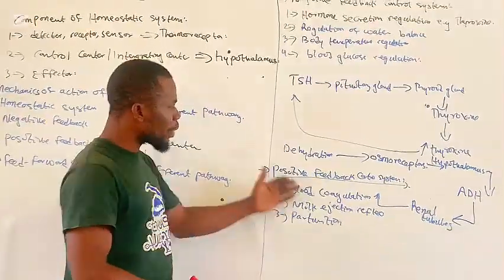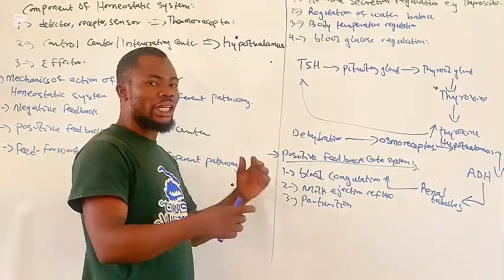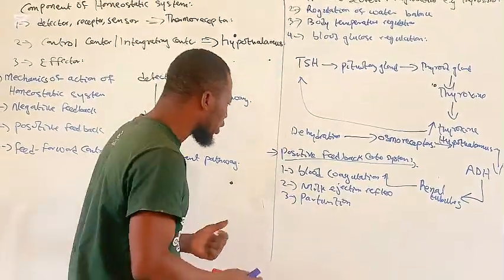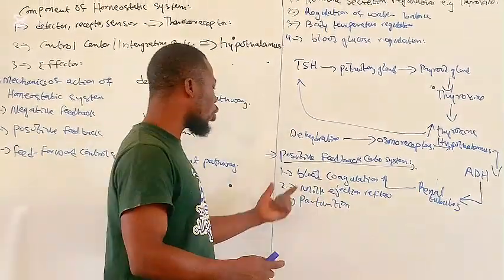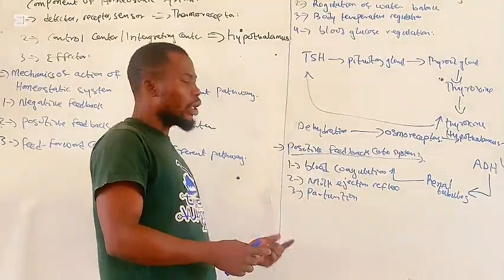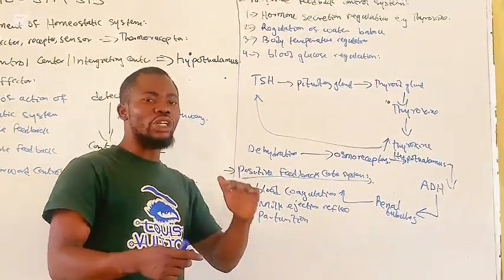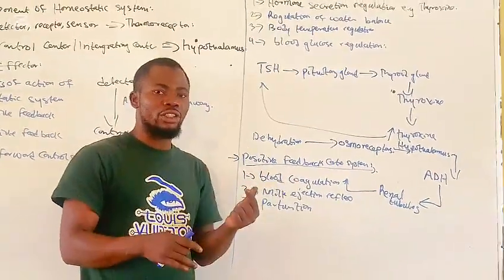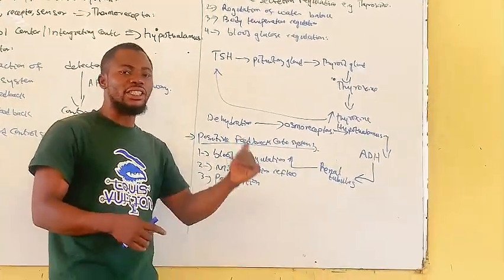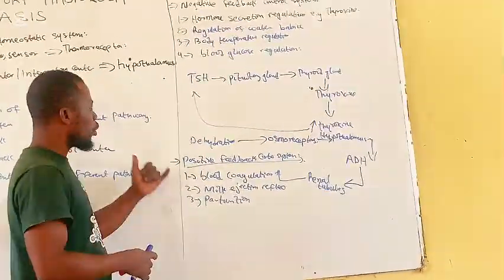So the positive feedback control is less common and is very important during critical conditions. Examples are in blood coagulation or in parturition. In blood coagulation, we know that blood coagulation is very necessary during injury to stop bleeding, thereby decreasing the chances of losing too much blood.